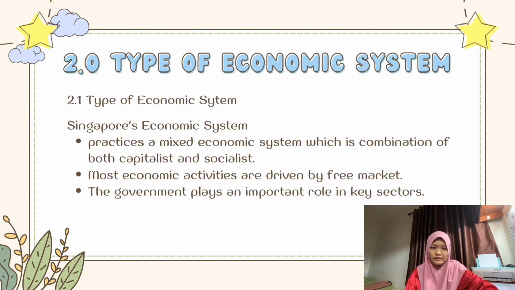Now, I will explain the type of economic system practiced in Singapore. Singapore practices a mixed economic system based on capitalism. Most economic activities are determined by the free market, but the government plays an important role by setting economic policies, laws, and providing public services. Individuals and firms are free to make economic decisions, while the government intervenes in essential sectors.